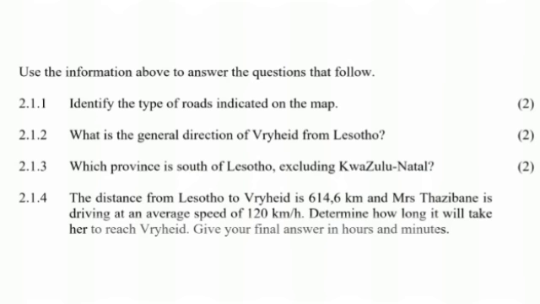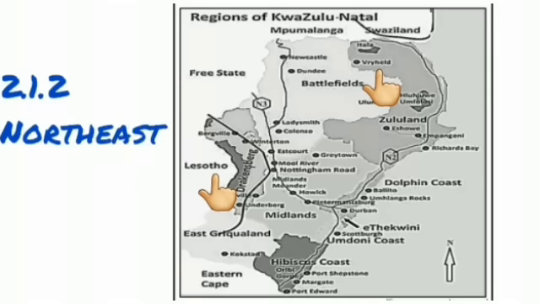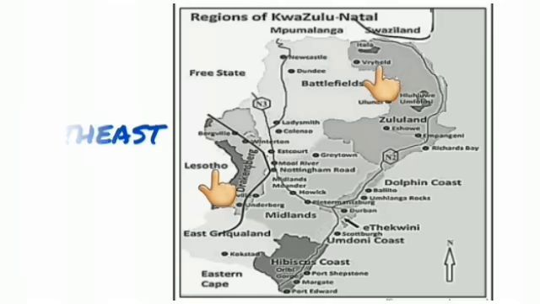In 2.1.2 it says, what is the general direction of Vryheid from Lesotho? So we have to stand in Lesotho on our map and try to give a direction of Vryheid using a compass. We have north, east, south, west, and then your northeast, southwest, and whatnot. So we know that at the top is north, and then when you go to the side, then it's going to be an east. So our direction is northeast. This is how you give direction, not describing how you are going there.